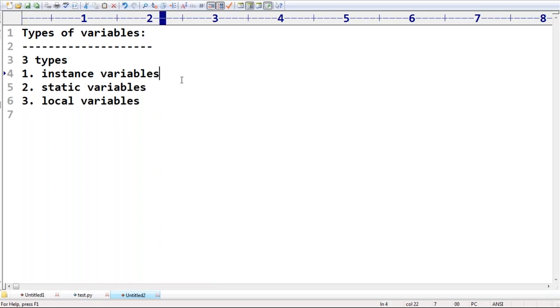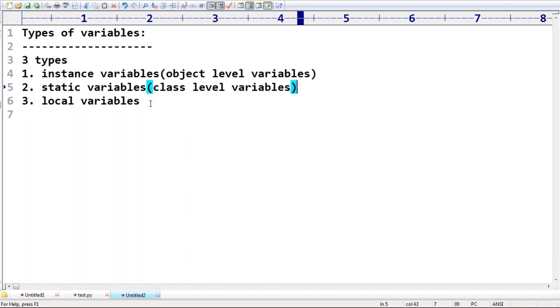Instance variables are also known as object level variables. Static variables are also known as class level variables. Local variables, not yet discussed, are method level variables. That part we are going to discuss later.